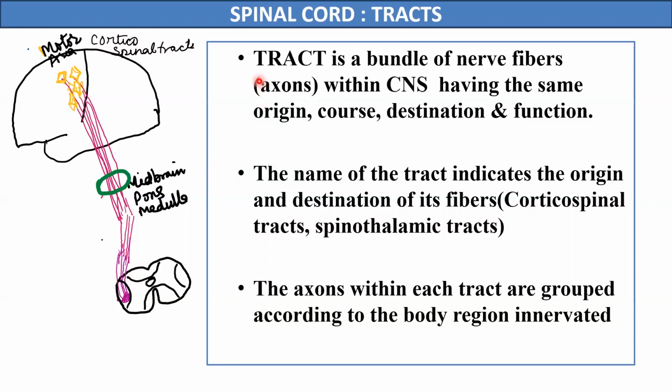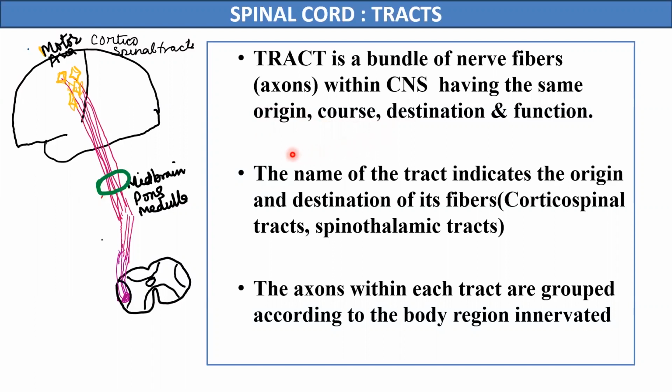So now this definition is clear, that a tract is a bundle of axons in the central nervous system which have the same origin. That means they all take origin from the cell bodies of the neurons located in a specific area in the brain or in the spinal cord. They follow the same course, they have a similar area of termination, and all the axons in a tract perform similar functions.